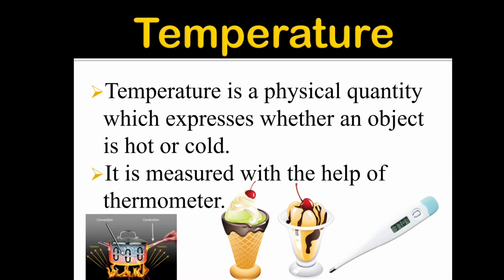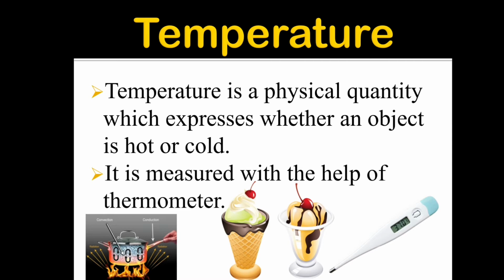Temperature. Temperature is a physical quantity which expresses whether an object is hot or cold. It is measured with the help of a thermometer. We have studied this in the first lesson, Measurement. If you have not watched it, you can go back and watch it in the playlist.